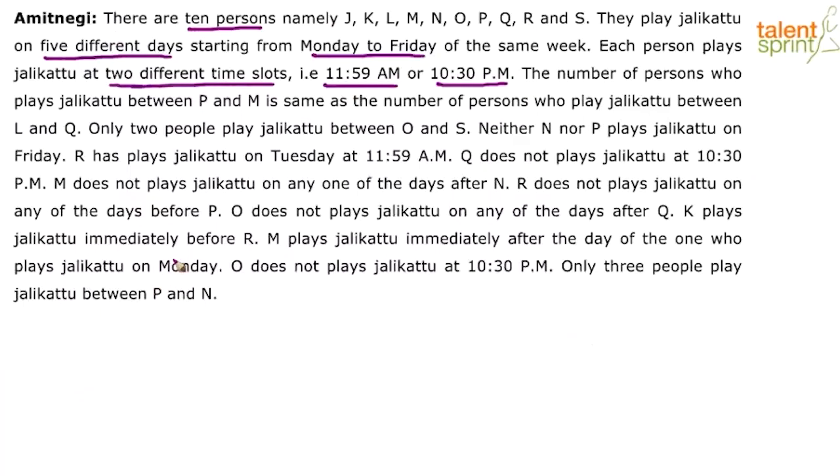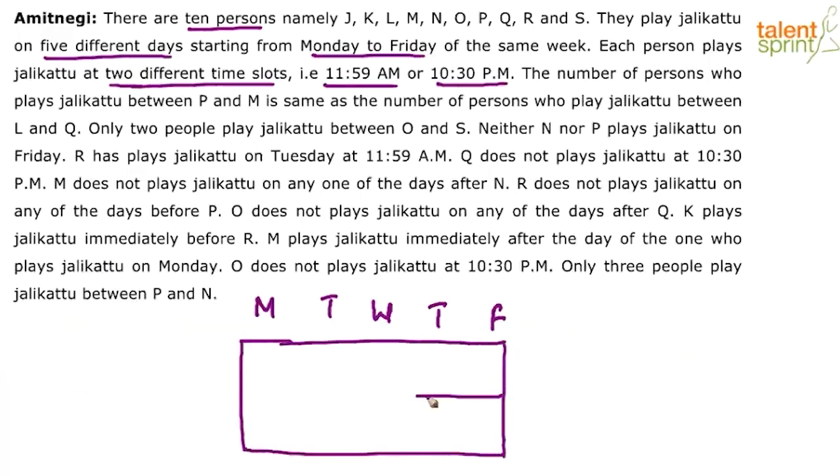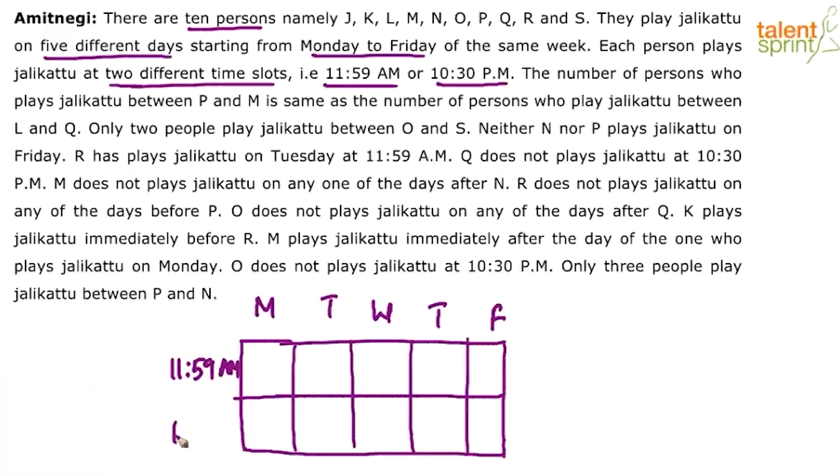From the next statement onwards, the clues have been given. The number of persons who play Jallikattu between P and M is the same as the number of persons who play between L and Q, and so on. Let's do the structuring first. 5 days: Monday, Tuesday, Wednesday, Thursday and Friday, and there are 2 slots. That's the breakup we're looking at. That's how the structure will be. This is 11:59 am and the other one is 10:30 pm.